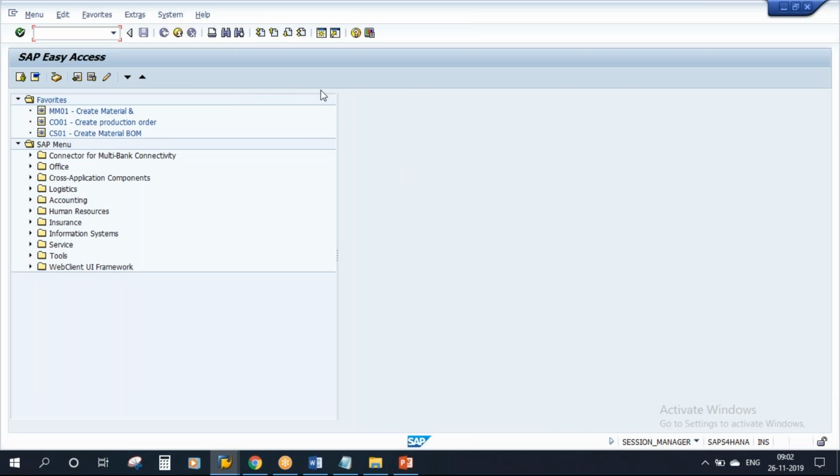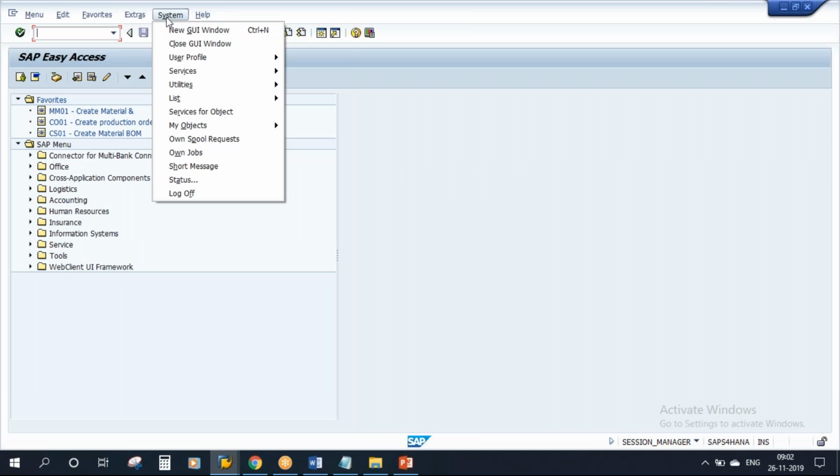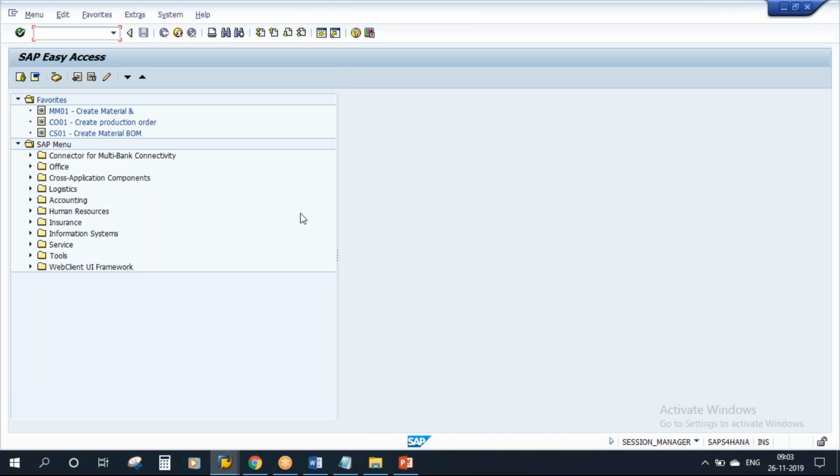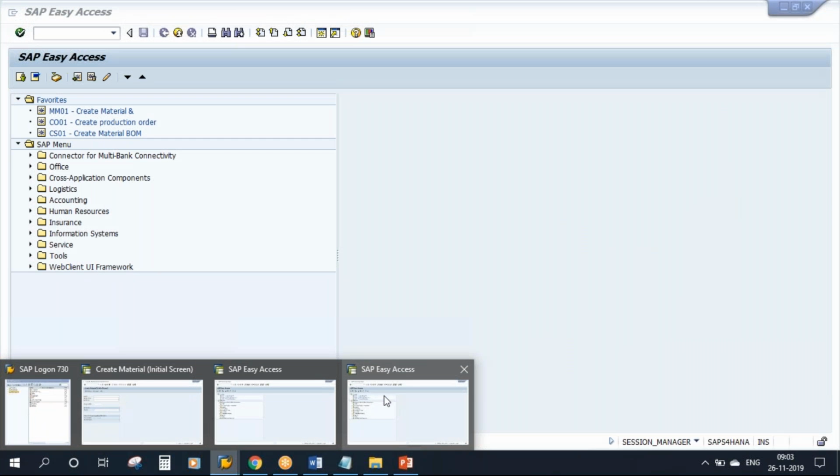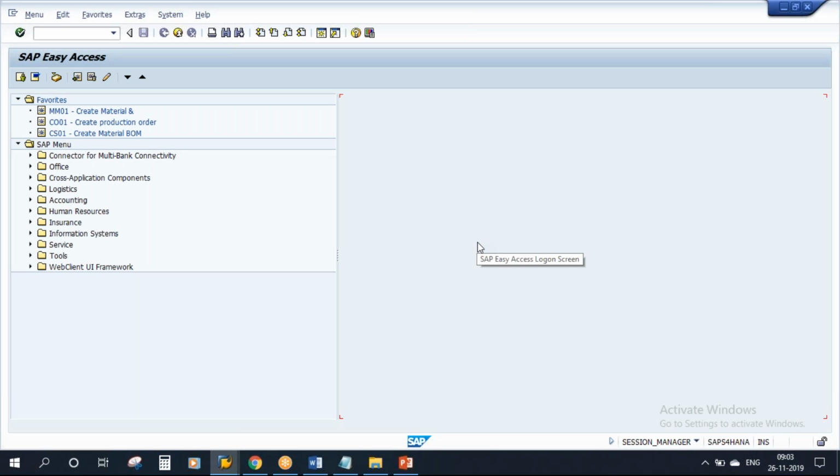Another method is you can go to system. Here, new GUI window. You see here, new GUI window. Click on that. It opened one more session. Now totally 3 are open: 1, 2, and 3. Like this, you can open maximum 6 sessions.